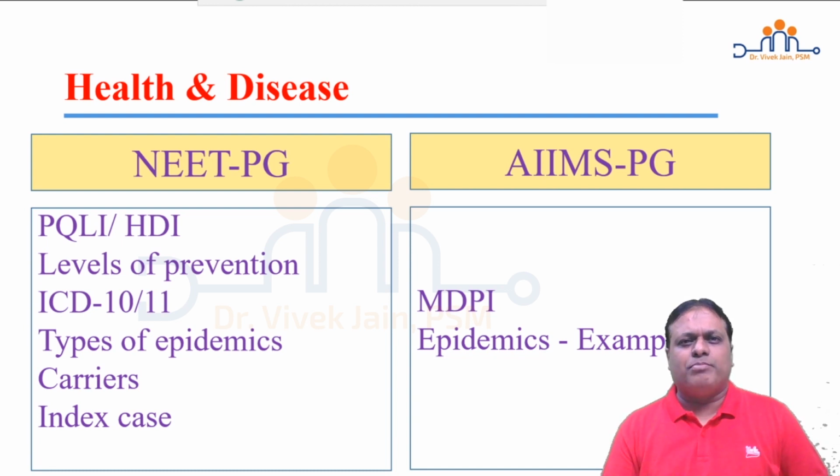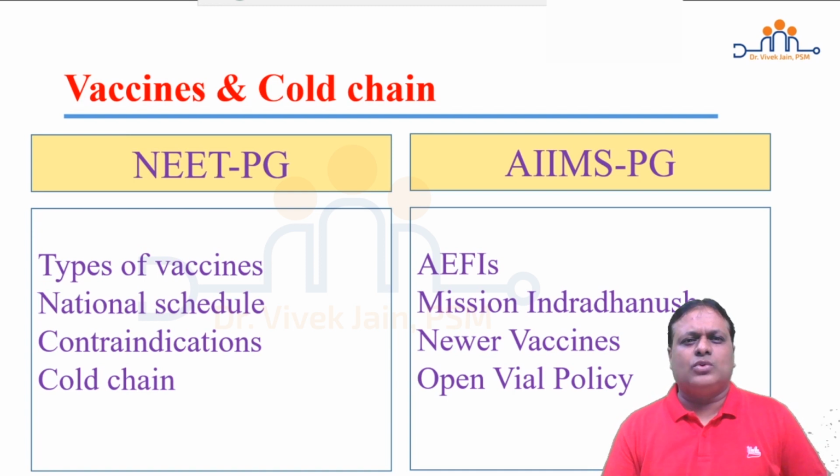Epidemics, generally examples are asked in the form of a situation. So they will give you a situation: a village has such and such situation, this is which type of epidemic. So concept you have to be very thorough. Moving further, topic vaccines and cold chain.